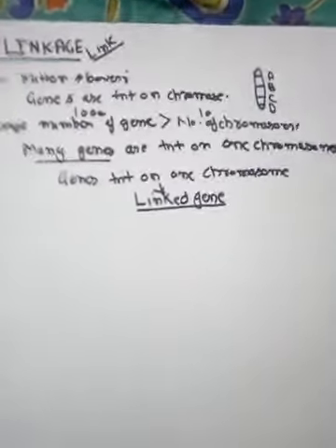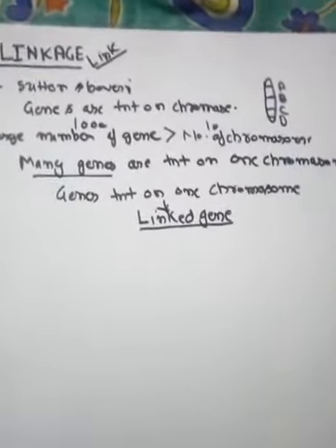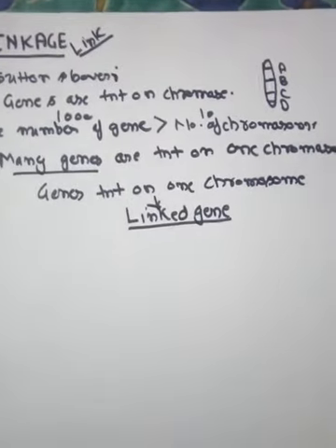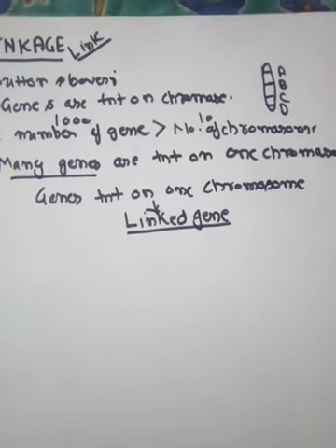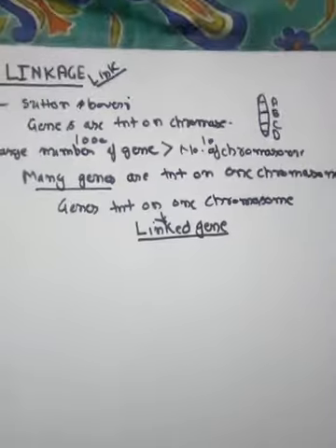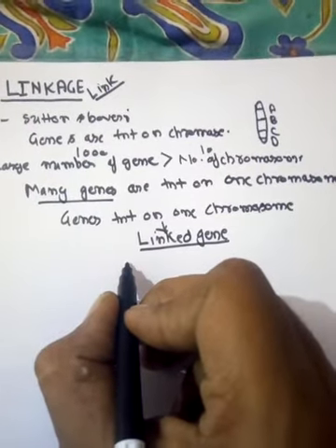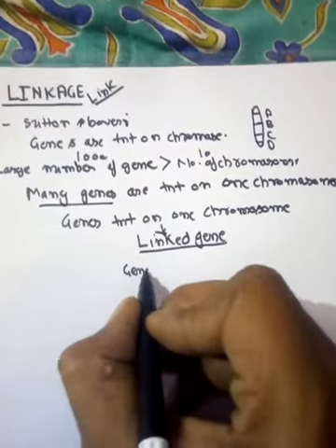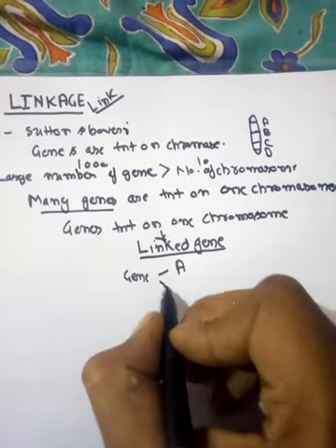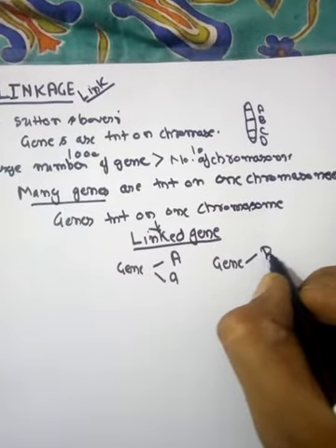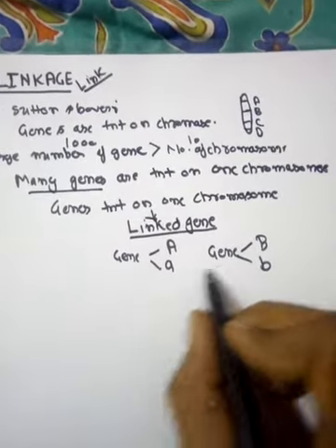Now the question arises, जो जीन एक ही क्रोमोसोम पर प्रेजेंट हैं, that means वो लिंक्ड हैं, क्या वो हमेशा एक साथ ही इनहेरिटेड होती हैं या फिर उनके सेपरेशन के भी चांसेस होते हैं? For suppose हम एक एग्जांपल लेके चलते हैं. There are two pairs of genes. The gene first has the two alleles capital A and small a, and gene 2 has the two alleles capital B and small b, and these two genes are linked genes.